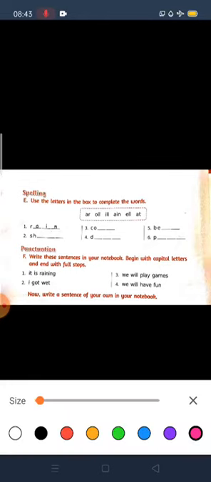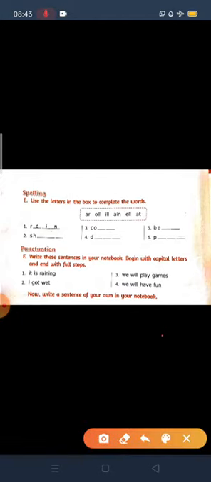Children, if you can't see this picture clearly, you can take out your English 2 textbook page number 28. Question number E. Use the letters in the box to complete the words. Here the box is there. We have to use this box for completing these given words, okay? First one has been done for us. R dash dash dash means here AIN is added. It means rain. Rain means borsa, you know na.